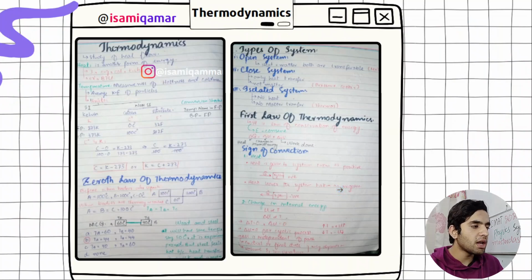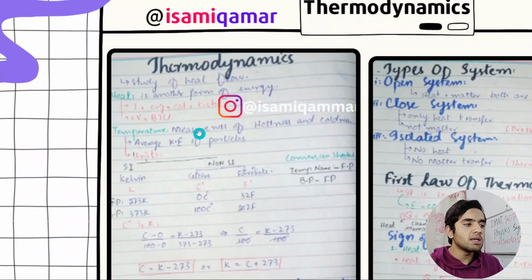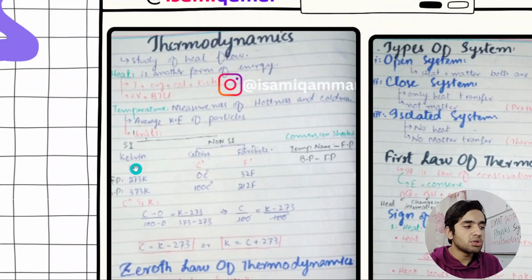Okay, first in thermodynamics, what is temperature and what is heat? This is the very important thing. Heat is a form of energy, and its unit is joules, same as energy. But temperature is the measure of hotness and coldness of a body. This is the average kinetic energy of particles, and its SI unit is Kelvin. Non-SI units are Celsius and Fahrenheit.